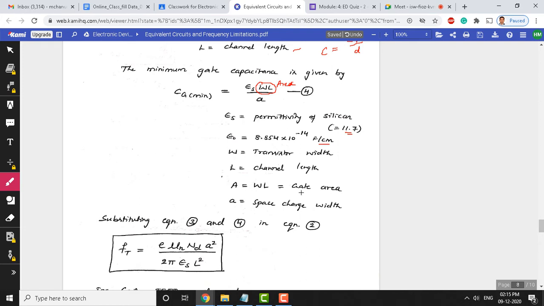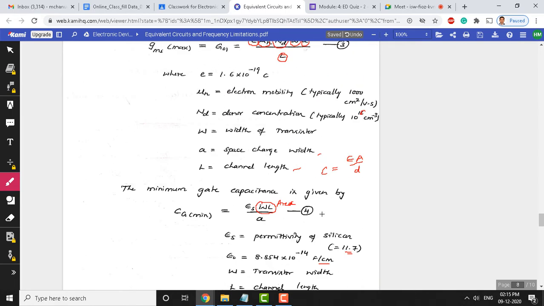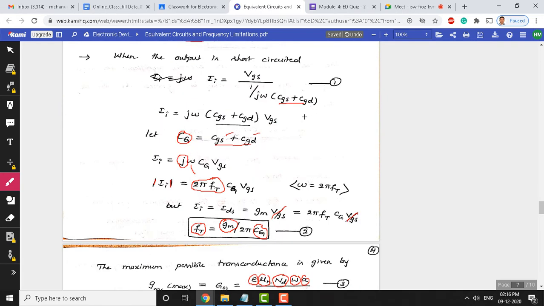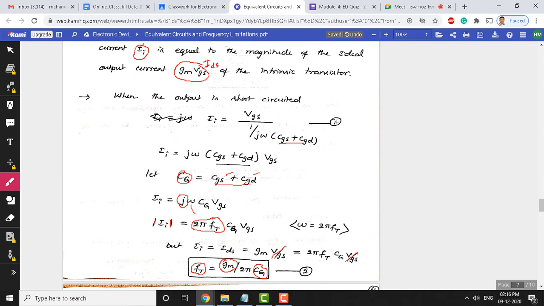Capital A is the gate area and small a is the space charge width. Let us call this equation 4, the minimum gate capacitance formula. The maximum possible transconductance formula, let us denote as equation 3. The ft definition, let us denote as equation 2, and the input current is equation 1.